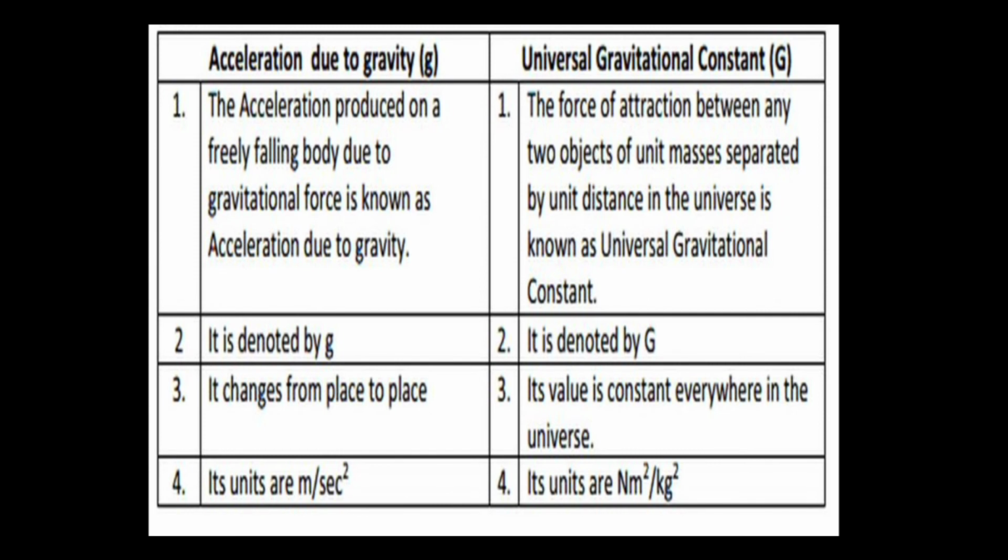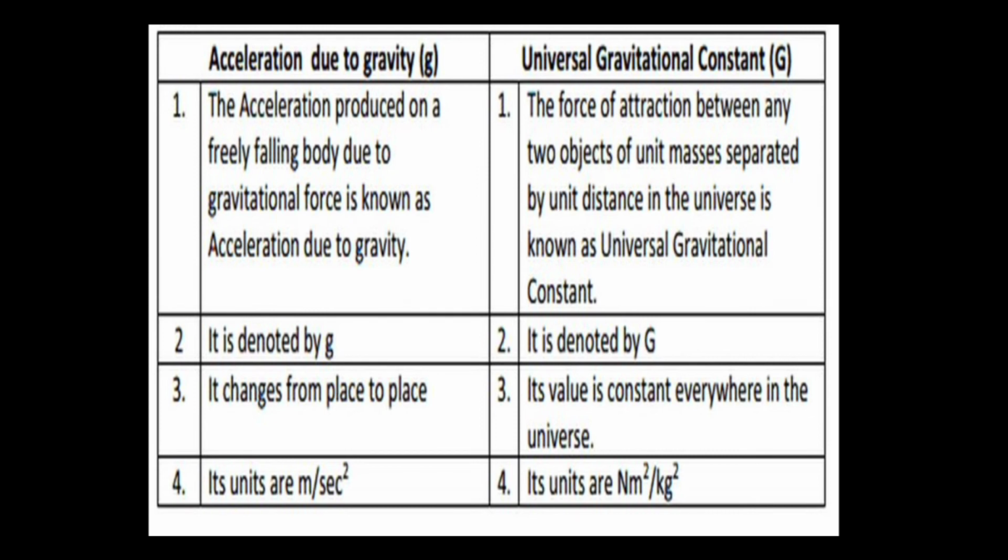Next, we can see the difference between acceleration due to gravity and gravitational constant G. Acceleration produced on a freely falling body due to the gravitational force is known as acceleration due to gravity. And what is universal gravitational constant? The force of attraction between any two objects of unit masses separated by a unit distance in the universe is known as universal gravitational constant.